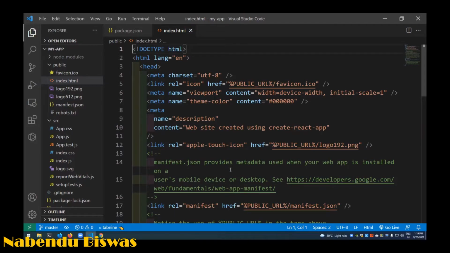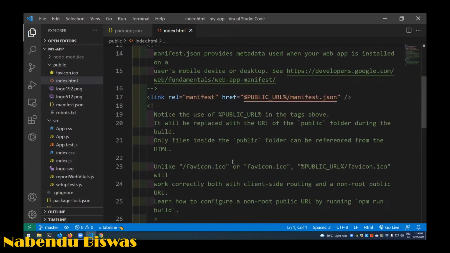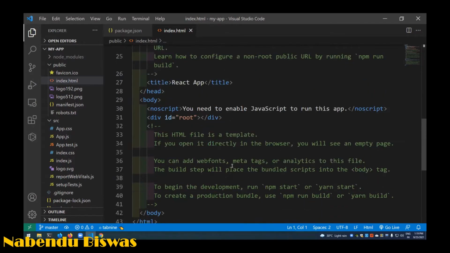So React has to be converted into HTML, CSS, and JavaScript, and this is the file which it shows. So div id equal to root. This is a very important thing. Div id equal to root is a very important thing. Okay, and yeah, Babel and all, it converts everything to this. So that is the way, through Babel.